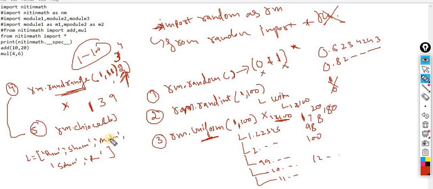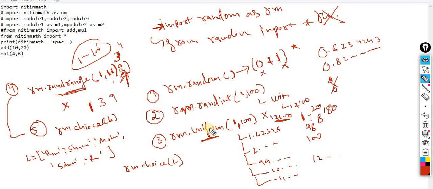Okay, only one pupil from this entire value. So how can I find it out? rm.choice of L. That's it. It will randomly pick any one student.